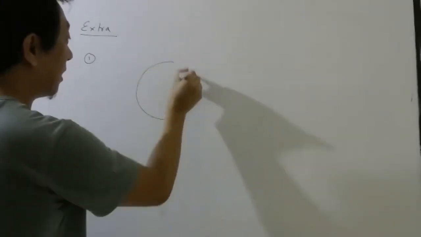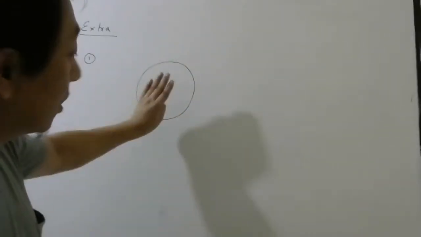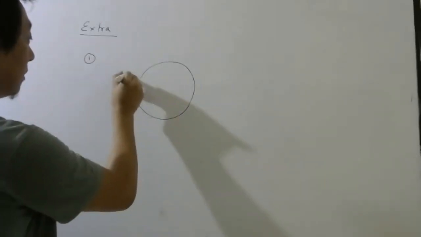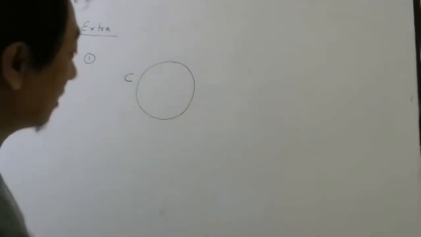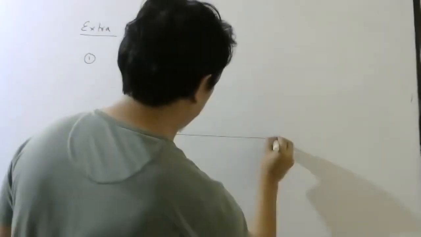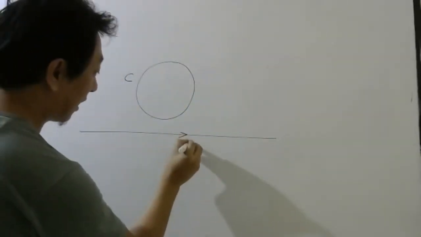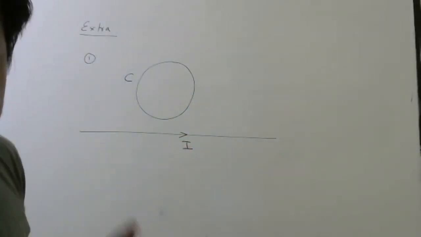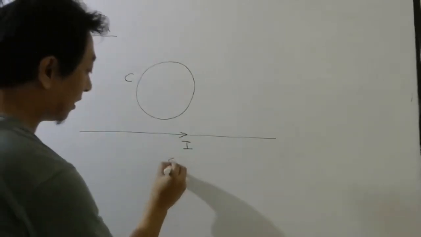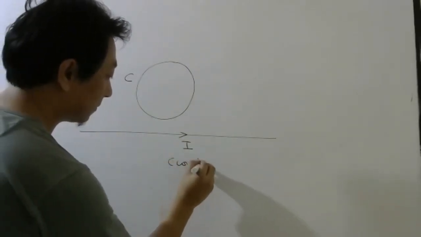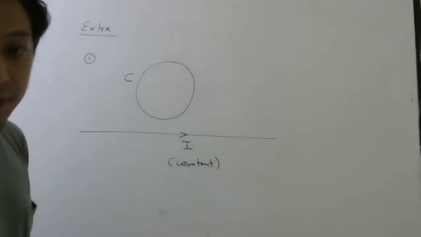Imagine there is a circular coil, no current right now. Let me name the coil C. And here I have a straight wire carrying a current I. Let me say this current is constant. Now listen carefully.